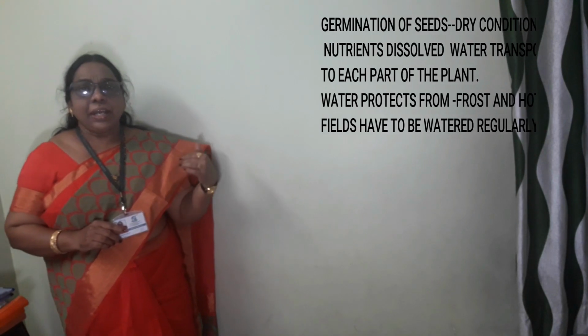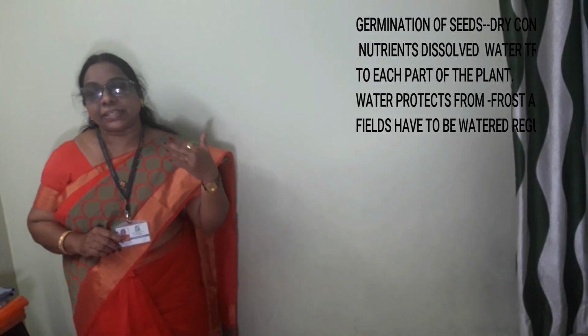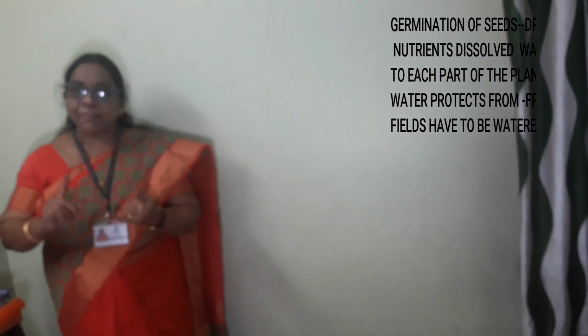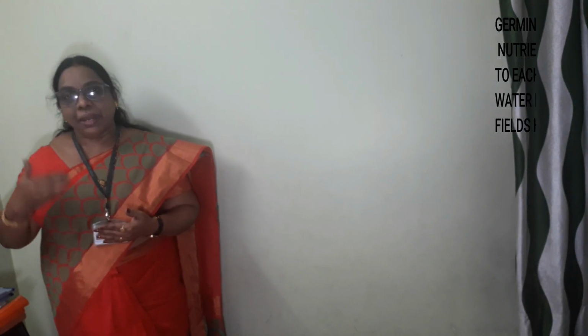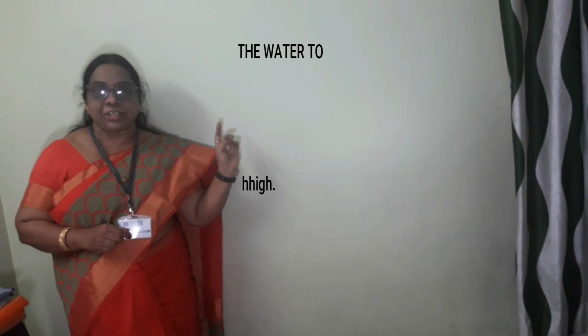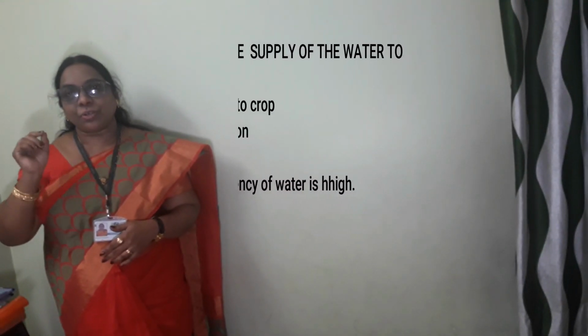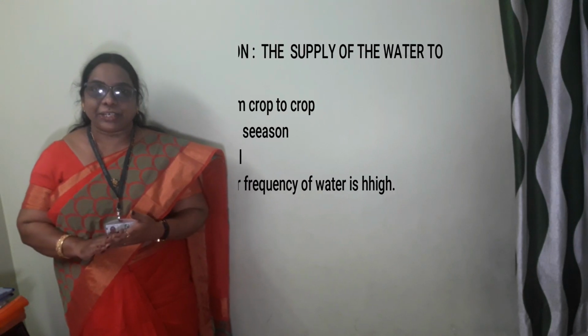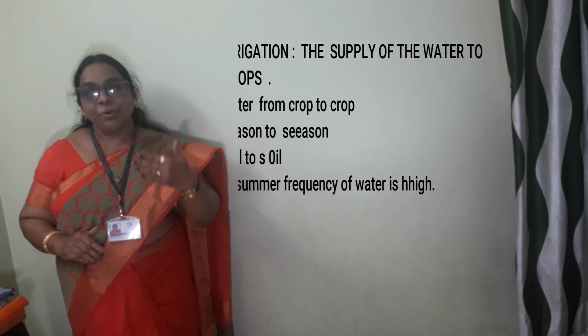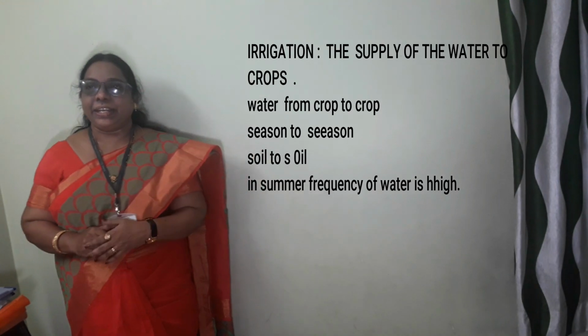The fourth use is that water maintains the soil moisture content. Whenever the soil is moist, the roots get the required amount of water, so that through the roots the water is transported to each and every part of the plant. Now let me explain the definition. What is irrigation? The supplying of water to the crop is called irrigation.